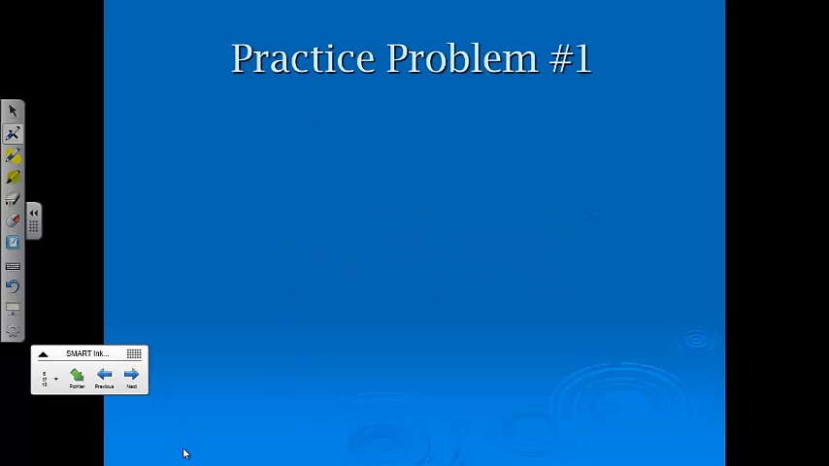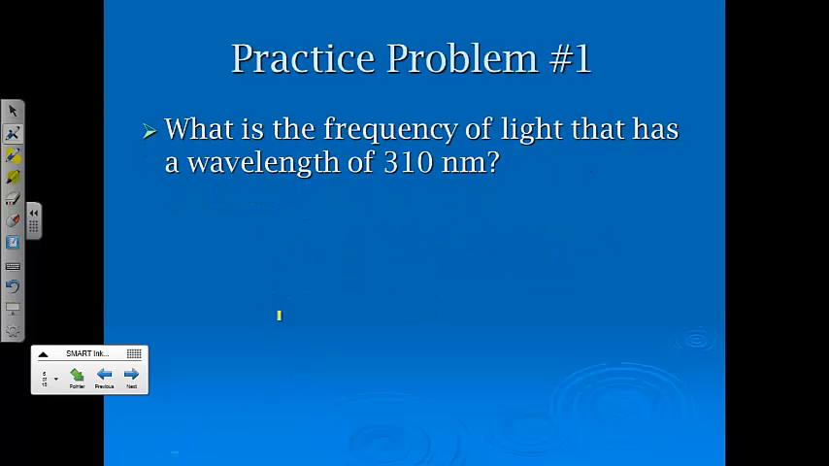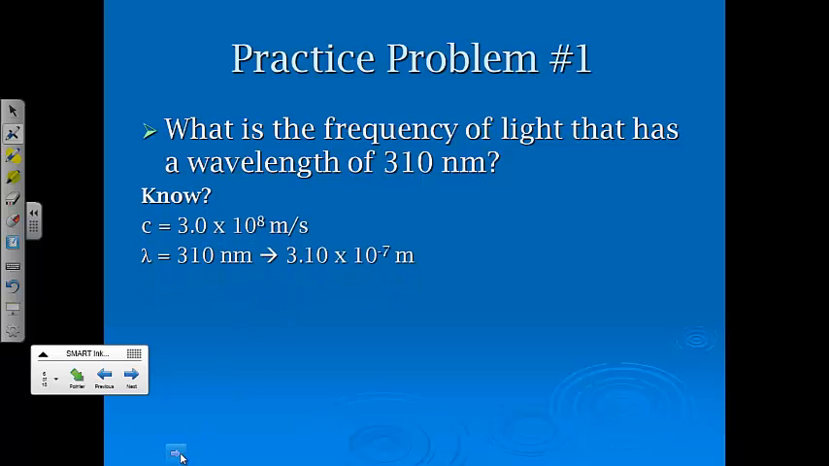Okay, now some math problems. Again, I just kind of defined what those things were. Practice problem number 1. If we have light that has a wavelength of 310 nanometers, what do we know? That the speed of light is equal to 3.0 times 10 to the 8th. It gave me my wavelength. I have to convert it to meters. The reason why is that these meters have to match up because they're going to cancel out.